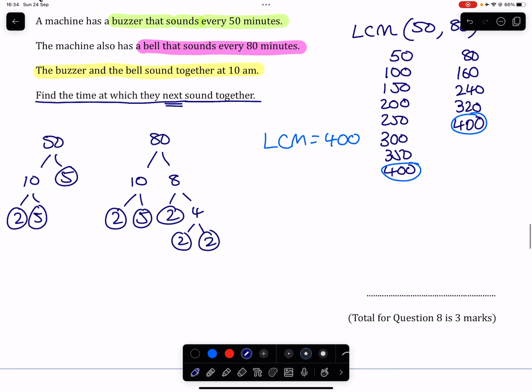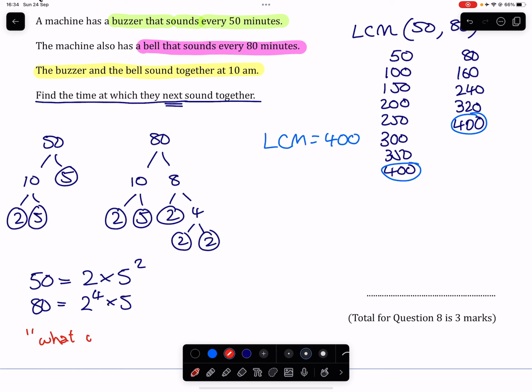So first of all, our 50 is going to be 2 times 5 squared, and our 80 is going to be 2 to the power of 4 times 5. So in order to find the LCM with what wins, you're looking for the biggest 2 and the biggest 5, and you're going to multiply them together. So 2 to the power of 4 times 5 squared will give us, lo and behold, 400.